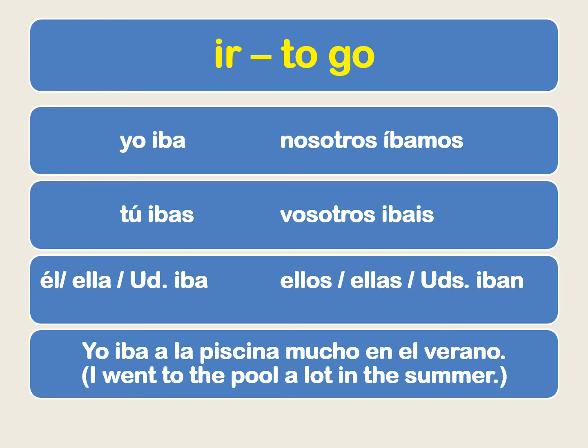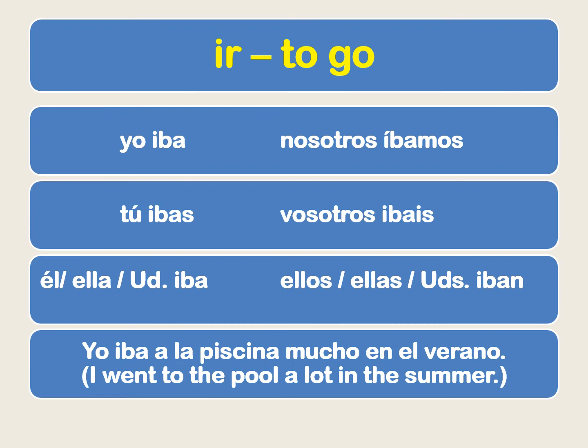Then there are three imperfect verbs that are irregular. There's only three that are irregular in the entire tense. That's very different from the present tense that has many irregulars, and the preterite tense that has many irregulars. There's only three that are irregular. So we're going to take a look at two of the most important ones, and I'll explain the third one, which is only slightly irregular.